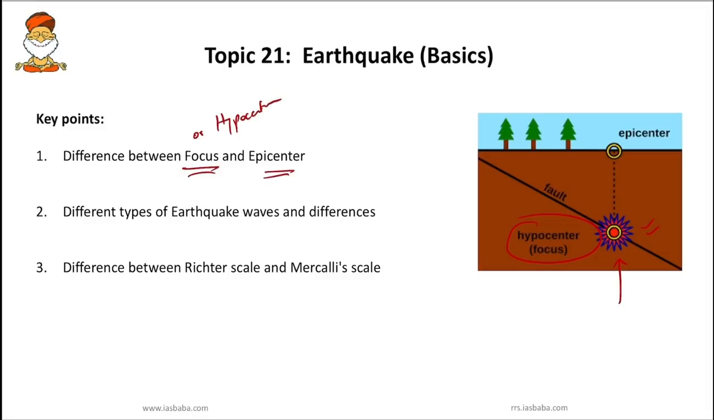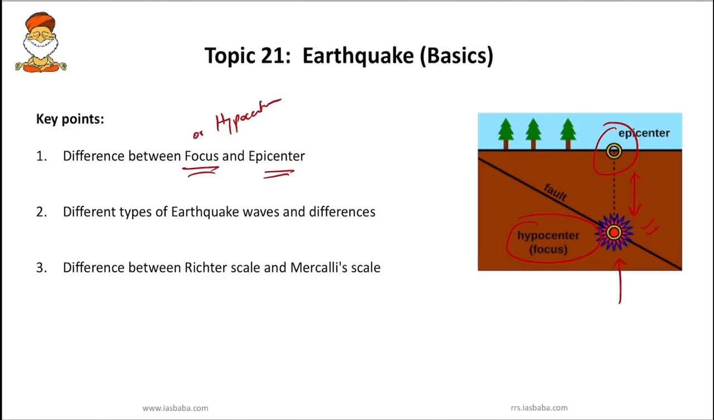So usually earthquake waves or seismic waves, they originate from a point within the body of the earth, and that is called focus or hypocenter, whereas epicenter is nothing but the point on the surface of the earth, and this epicenter is that point which is nearest to the hypocenter or nearest to the focus. So this epicenter is the first one to experience the wave and it is a point directly above the focus, so you people have to remember that part.